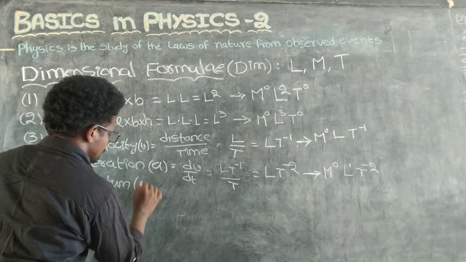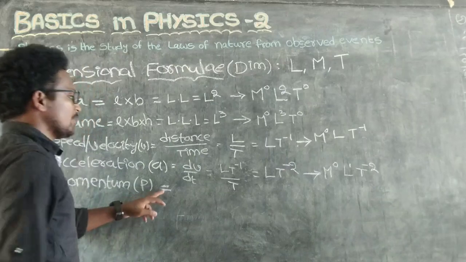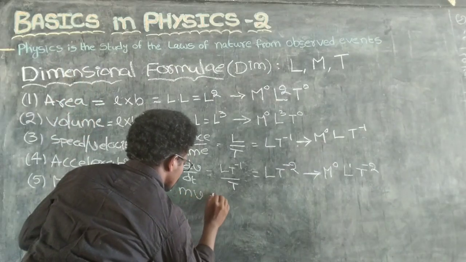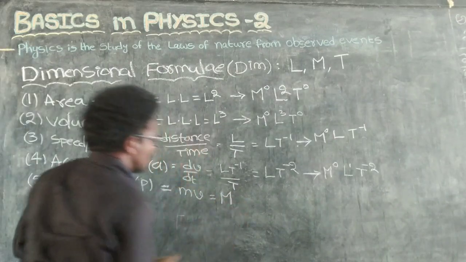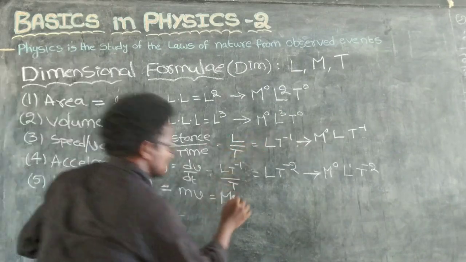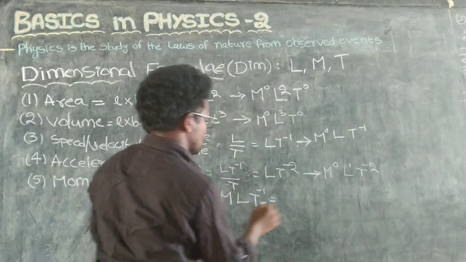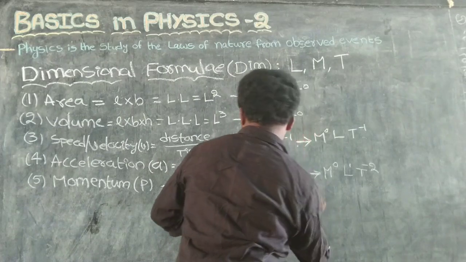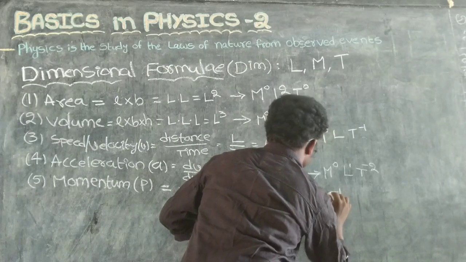Momentum, p. What is the formula of momentum? Momentum is mass times velocity. We already know that velocity is L t power minus 1, and m means mass. So here, the dimensional formula of momentum is M L t power minus 1.